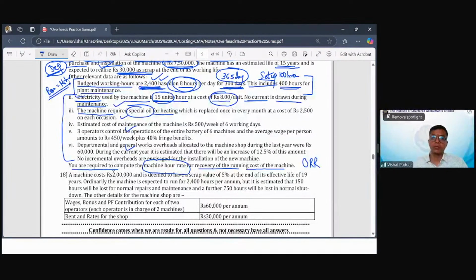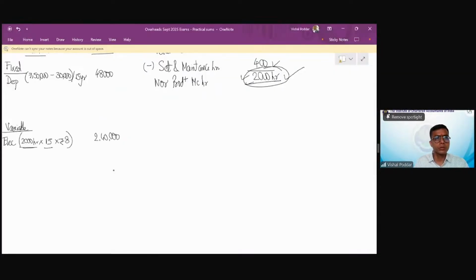Now next cost. The machine requires a special oil for heating. So machine चलाने के लिए आपको कोई ऑयल डालना है जिससे कि मशीन रन करेगा, हीटिंग होगा मशीन का. This requires to be replaced once every month and the cost is 2,500 on every occasion. So oil 2,500 और वो मंथली है तो इंटू 12. करेक्ट.